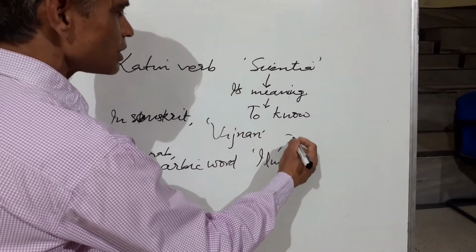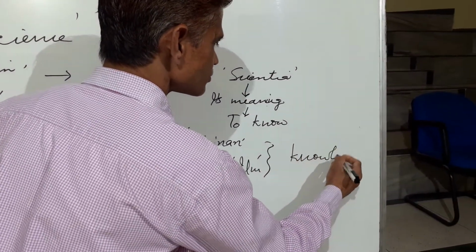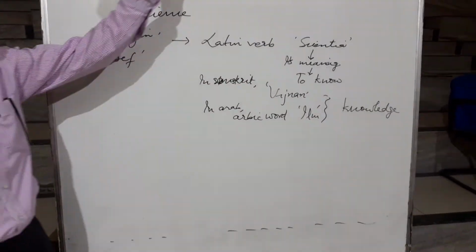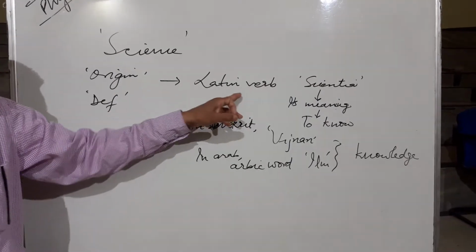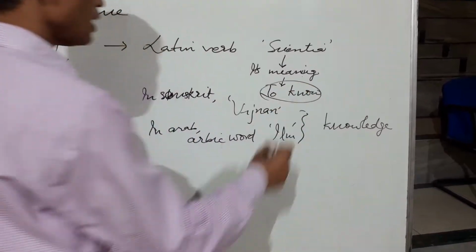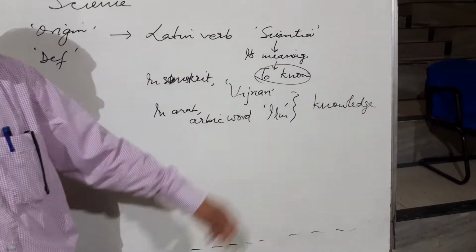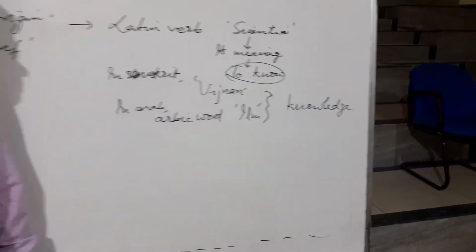The meaning of these two words is the same, that is, knowledge. So the word science came from the Latin verb which means to know, the Sanskrit word gyan, and the Arabic word ilm, the meaning of these two words being knowledge.